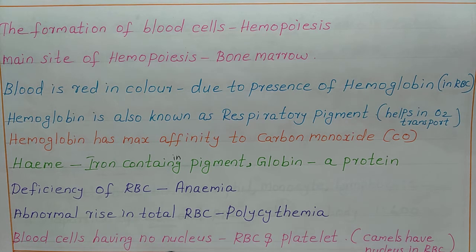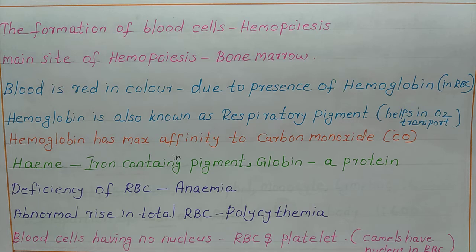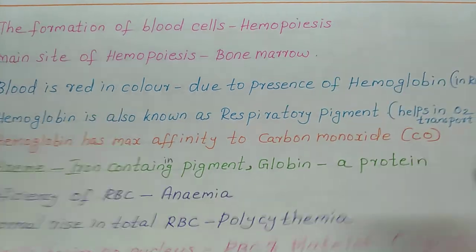Blood cells having no nucleus are RBC and platelets. Both these blood cells have no nucleus, but WBC have a nucleus. In case of camels, camels have a nucleus in RBC. The only mammal that has a nucleus in RBC is the camel.